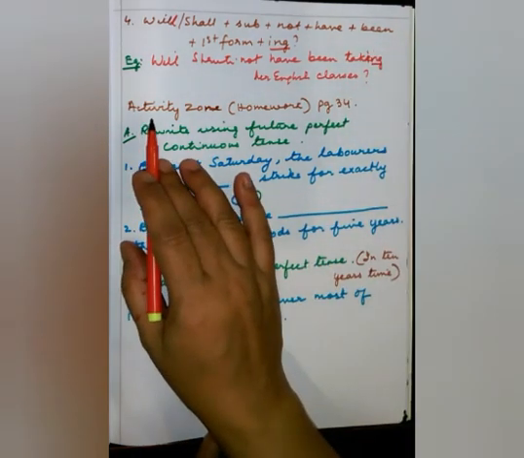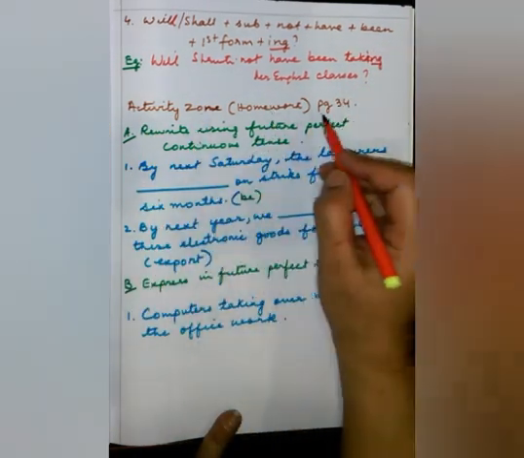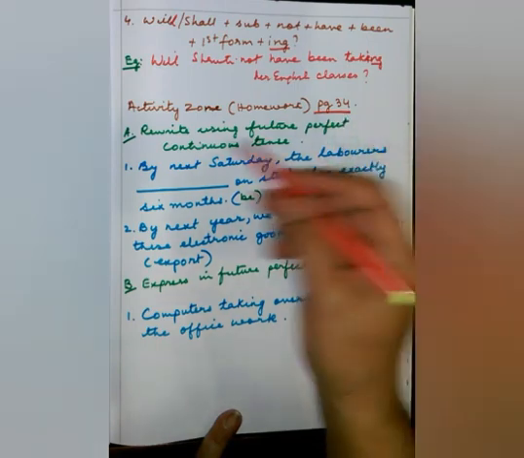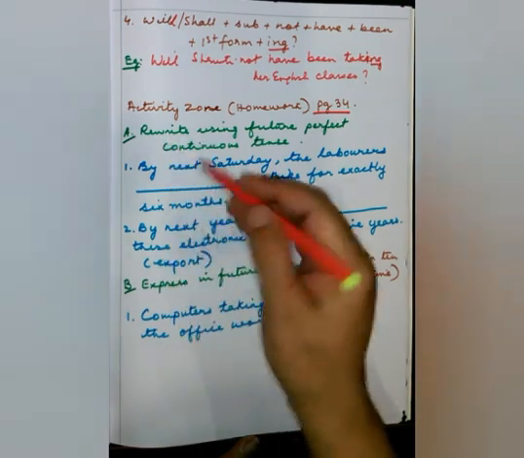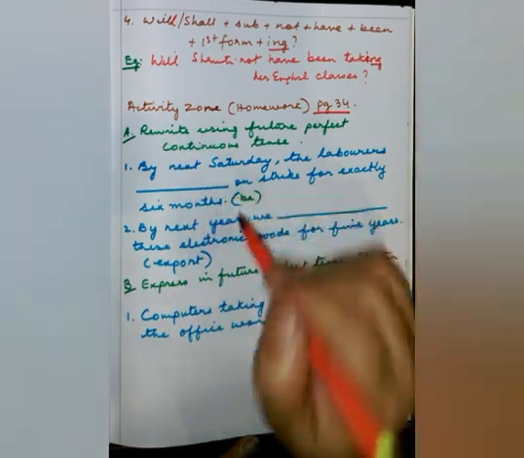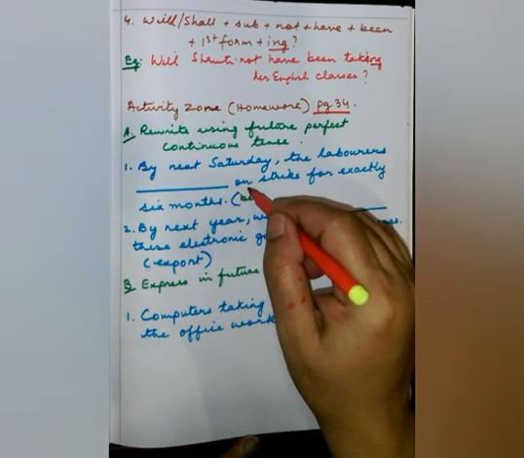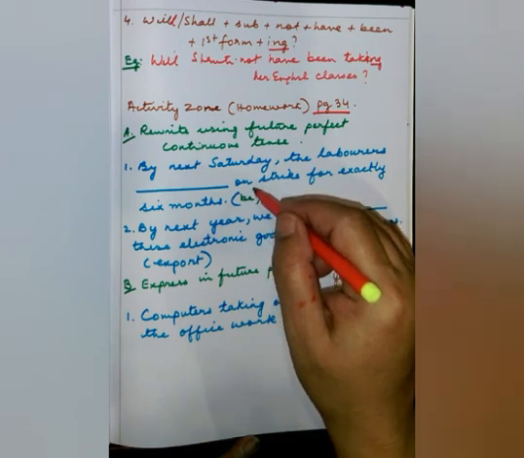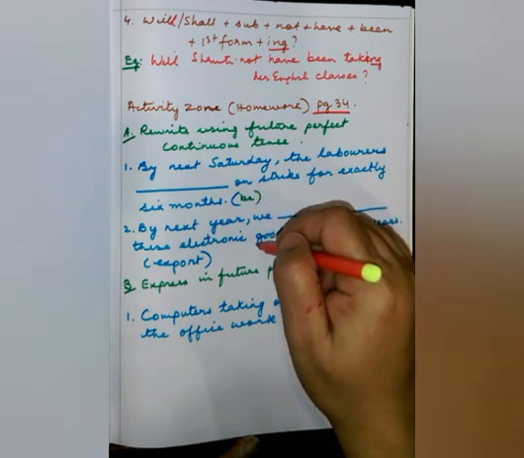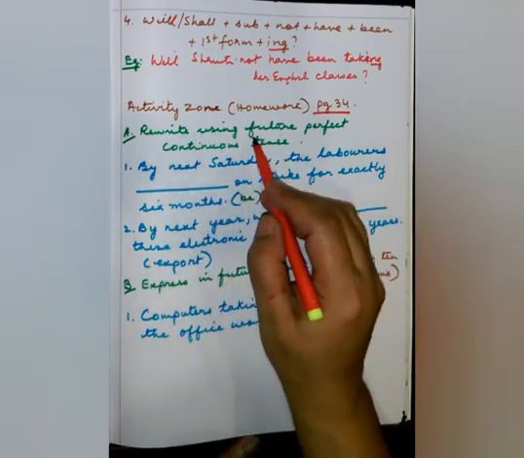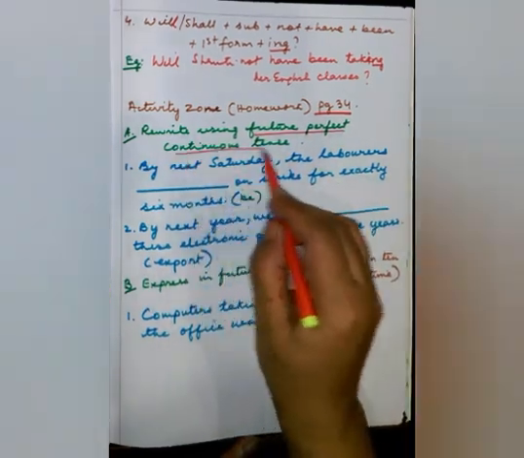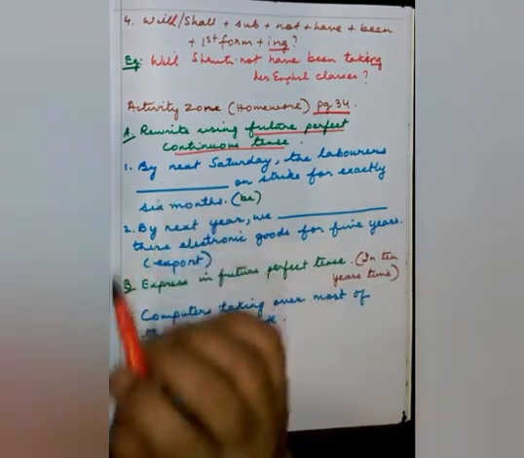Now, coming to your homework, activity zone, page 34, which is your homework, task A and B. Please do it. I am giving you two examples here because there is a slight problem with question number 1. There is a mistake in the book, but I am explaining it to you anyway, and I am giving you number 2 as well for task A. Rewrite using future perfect continuous tense. They are saying use future perfect continuous tense, but let us see number 1.